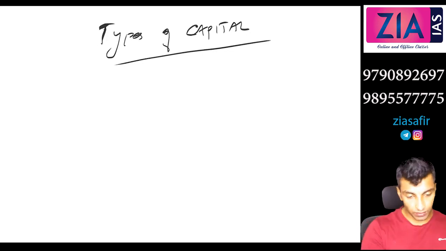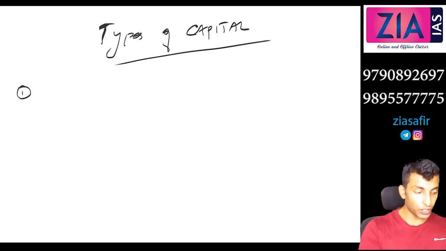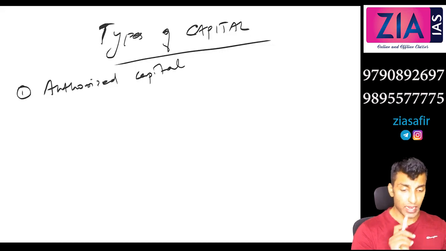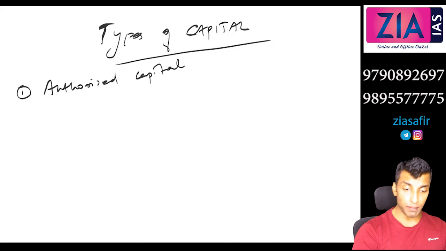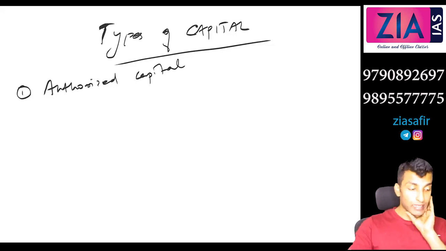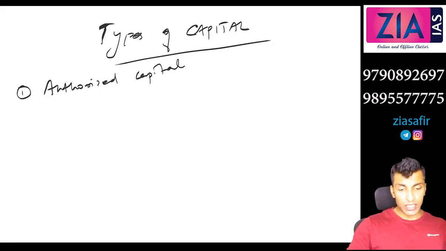So the first one, the same one that I have discussed, you can write authorized capital. So what is this? This is the maximum capital which can be raised by a company. Right under that, write: maximum share capital that can be raised by a company. In case of RRB, I have told you in the amendment, it is a maximum 2000 crore, right?